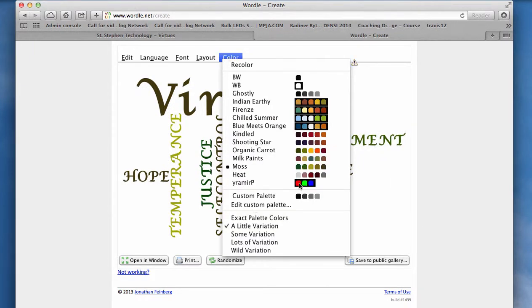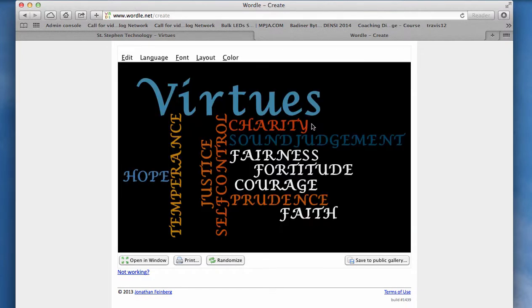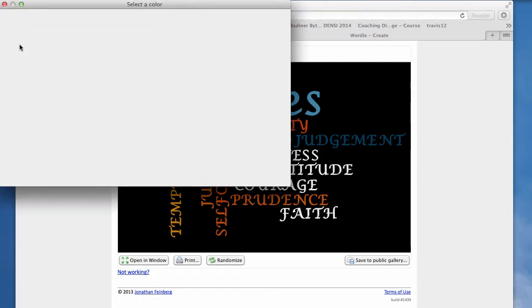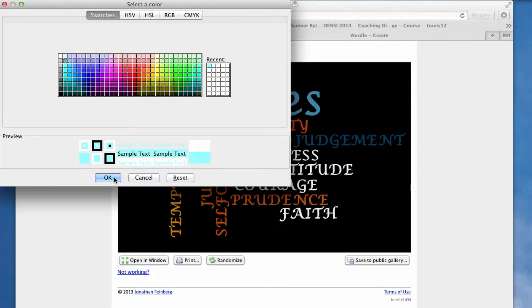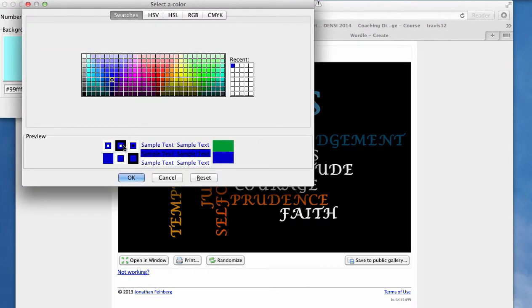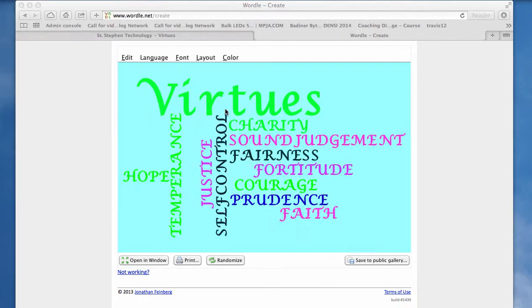And again, I usually like to hit the custom palette. I often try a few of these just to see if I like them, but I often hit the custom palette. And since this time we're not worried about a patriotic theme, I can have a little more fun with the colors. That's a little more like what I had. And let's see what that looks like.